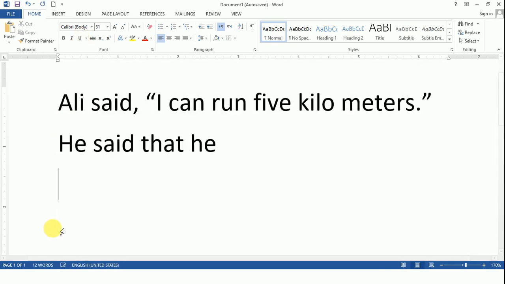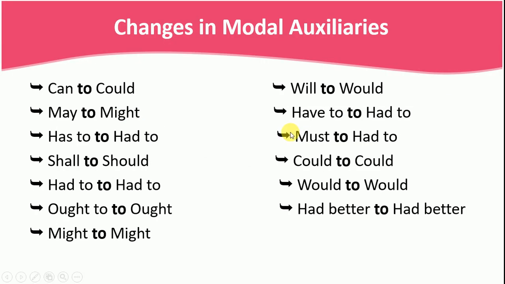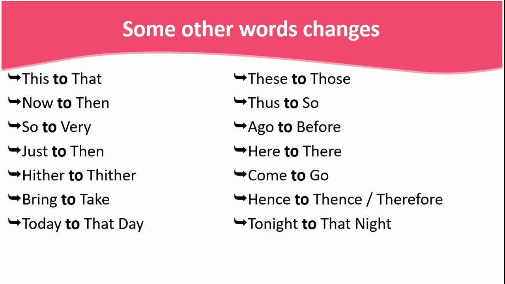Now, he said that he, and can changes to what? Could, because I said that he could run 5 kilometers, and then a full stop. This is how we change it. I hope you understood. Make a lot of examples so you can understand easily.